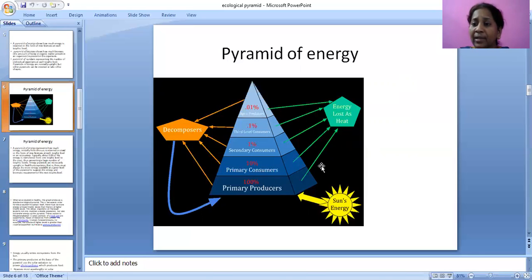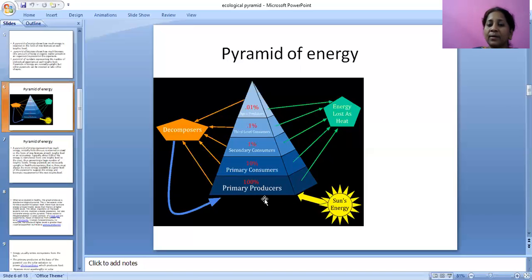At every level, energy loss will be there for undergoing several kinds of metabolic processes. In these metabolic processes, we can see here, what is this? Sun. Some of the sun's energy is taken by the plants.